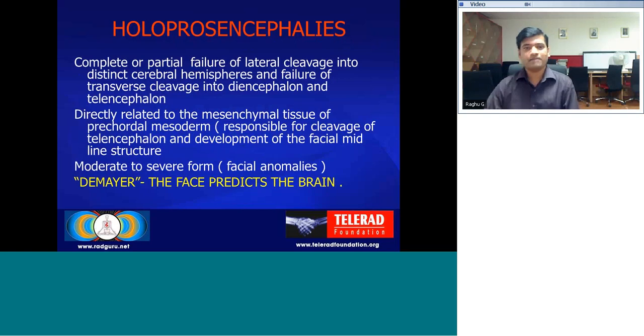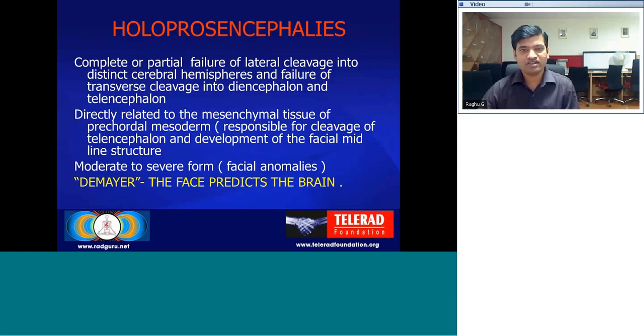Holoprosencephaly is basically the complete or partial failure of lateral cleavage into distinct cerebral hemispheres, and there is also failure of cleavage of the ventricles and failure of transverse cleavage into the diencephalon and telencephalon. It is directly related to the mesenchymal tissue of precordial mesoderm, which is responsible for cleavage of the telencephalon and development of the facial midline structure.